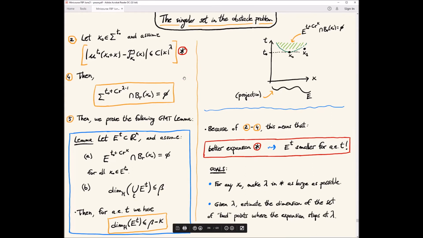What do I mean by stops? What we will see is that you take a singular point x0, and you can try to improve this expansion more and more. Depending on the point, you can continue doing this and keep improving it. But at some points, there are bad points in the sense that this expansion really stops.